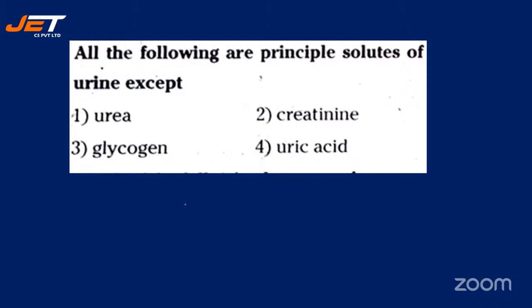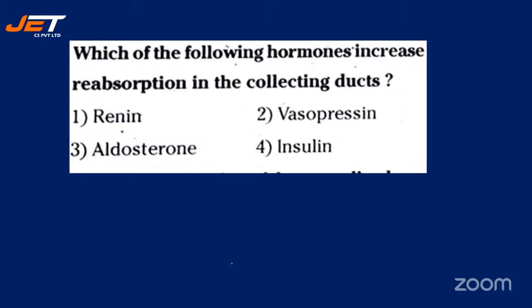Next, all the following are principal solutes of urine except, and your options are number 1, urea, number 2, creatinine, number 3, glycogen, number 4, uric acid. All the following are principal solutes of urine except urea, creatinine, glycogen, or uric acid. The correct answer for this question is option 3, glycogen. Those who have selected option 3, they are right.